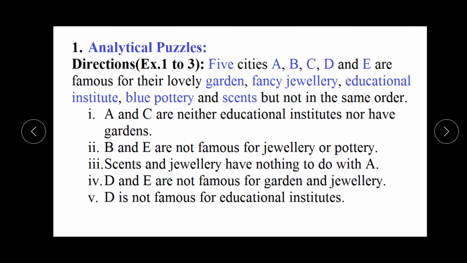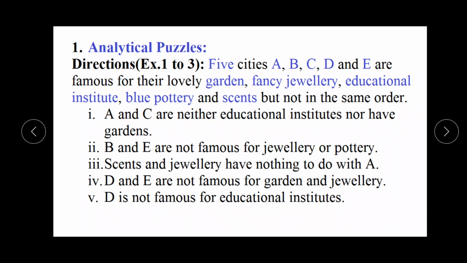In the analytical puzzle, to understand this type of puzzle, there is an example to understand this better. In the example, the information is given that 5 cities A, B, C, D and E are famous for their lovely garden, fancy jewelry, educational institute, blue pottery, and sands, but not in the same order.